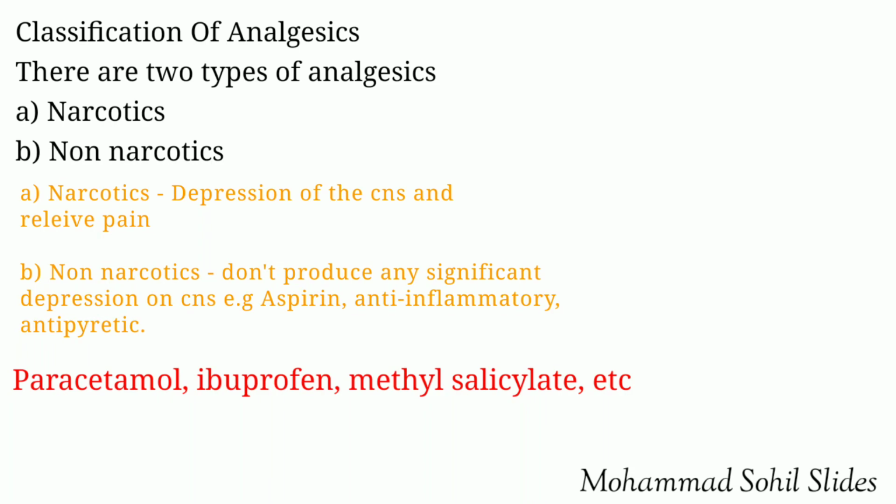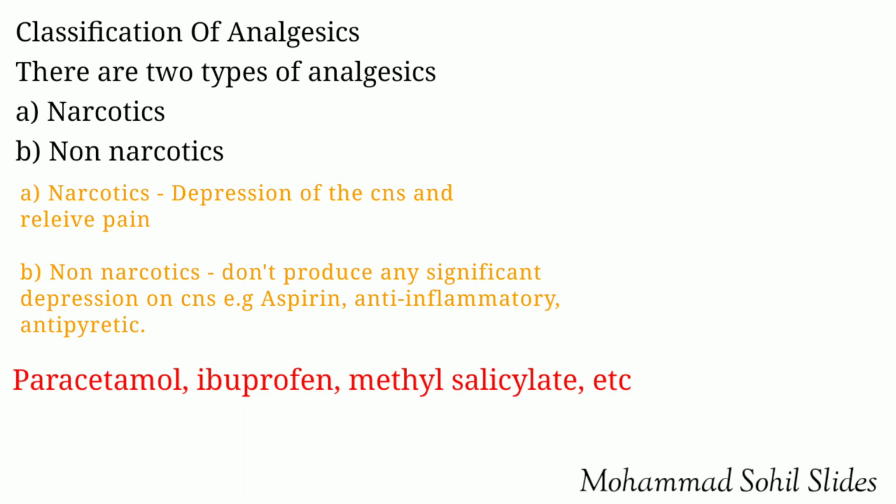Now coming to the classification or types of analgesics. There are two types of analgesics, that is narcotic analgesics and non-narcotic analgesics. Let's discuss first narcotics. Drugs which produce depression of the central nervous system and relieve pain instantly are called narcotic drugs.